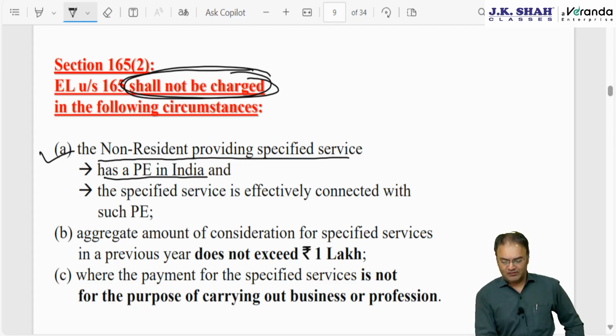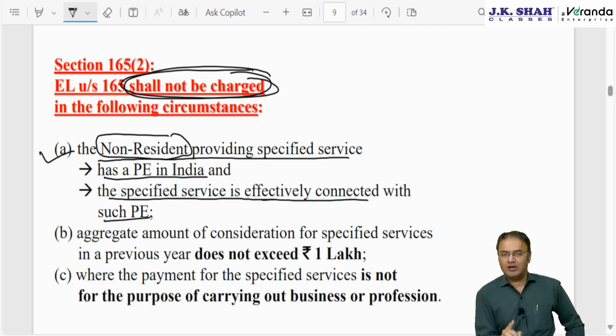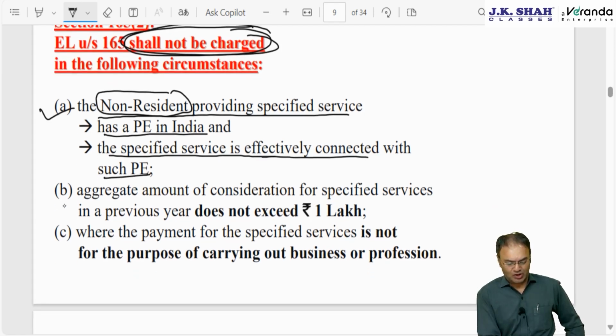In such a situation there is no need to apply equalization levy. The fundamental idea of equalization levy was that the amount paid by Amul to YouTube is not getting taxed in any country, especially in India. Therefore, to bring it within the tax net, this equalization levy was introduced. If the non-resident recipient has a PE in India and the services are effectively connected with the PE, then equalization levy will not apply, because such income will be chargeable to tax separately.